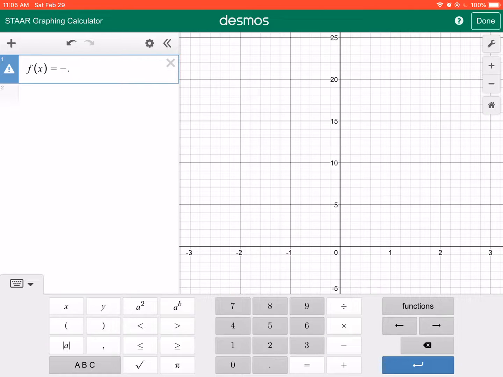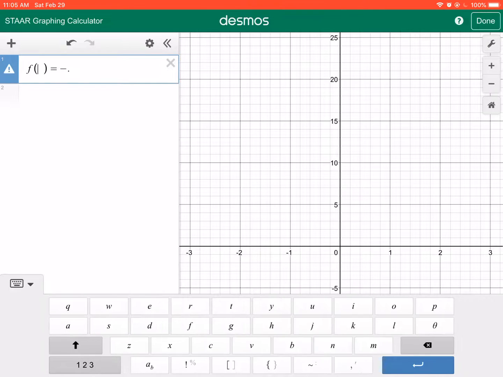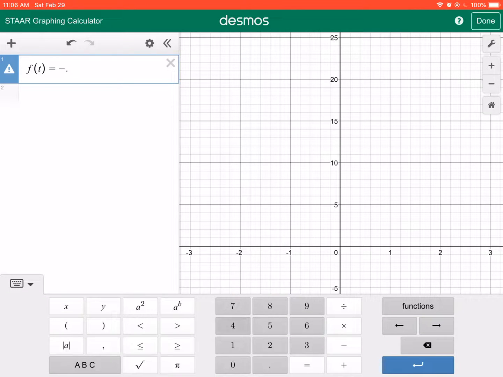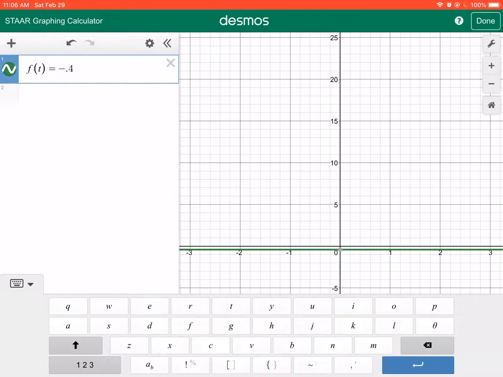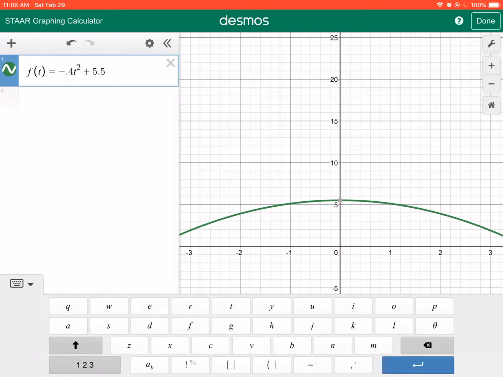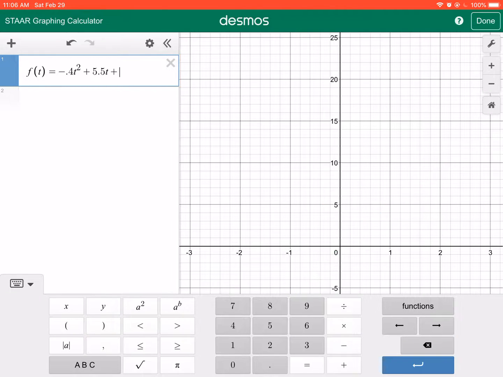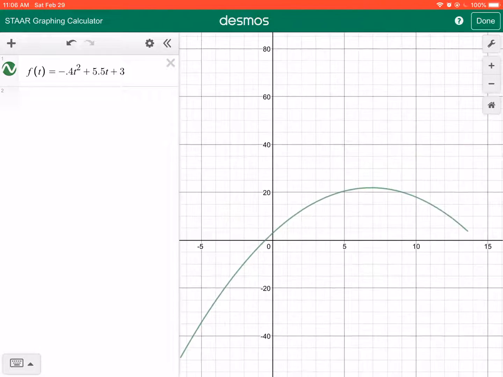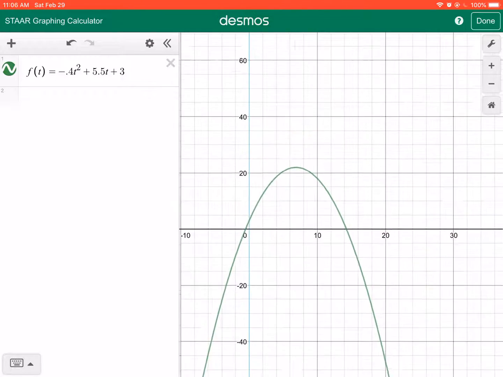We are not going to use a t. Actually, let's see if we can use a t. Let's see what happens, and if it doesn't work, we'll come up with a backup plan. So we have negative 0.4 t. Maybe that's a reason not to use t, is we have to keep going back and forth to the alpha screen. t squared. Oh, and it looks like it is graphing because we told it t and f of t. It might be okay. Plus 5.5 t plus 3.